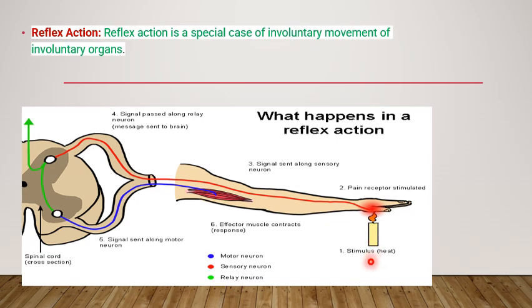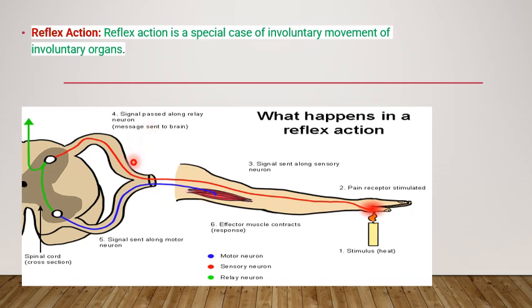Which is followed by the relay neuron. You can see the first step is the stimulus, which is followed by the receptors which stimulate that, and the pain receptor is stimulated here. Later, signals are sent along the sensory neuron, which is followed by the relay neuron sending the signals to the motor neuron. In the fourth step, the signal is passed along the relay neuron, and a message is sent to the brain here.